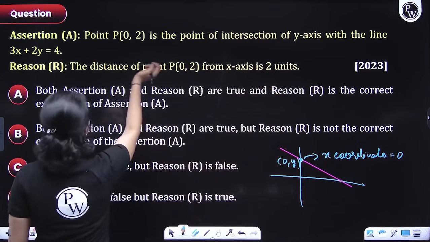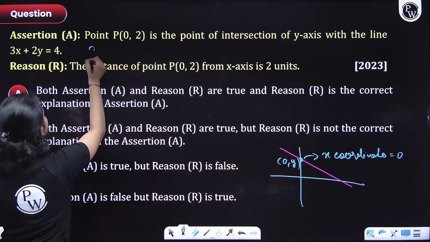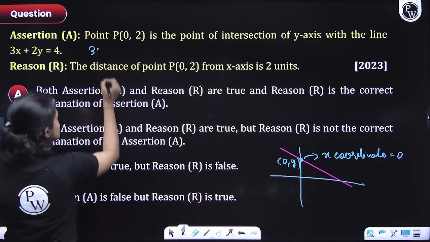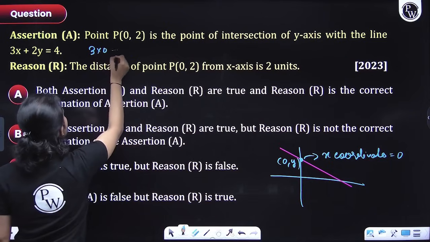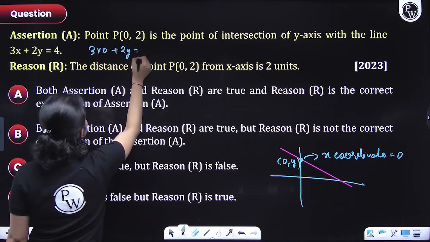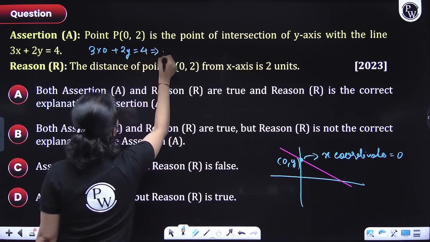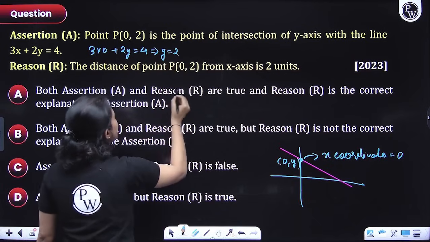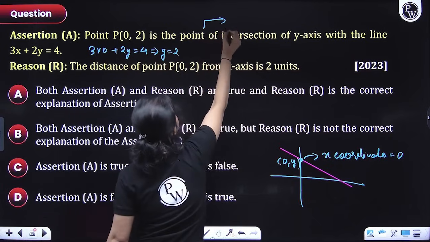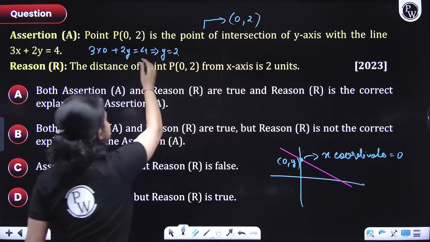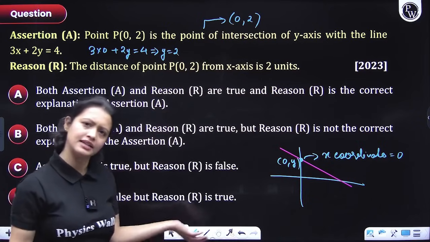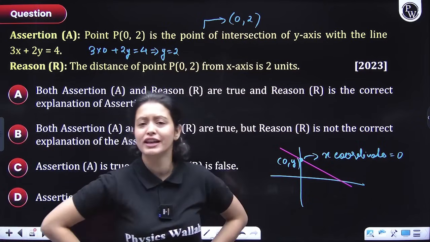So yes, what we'll do, everyone, is in place of x, we'll put 0. So 3 into 0 plus 2y is equal to 4. From here, we get the value of y is equal to 2. So that tells us that the point of intersection is 0, 2. And they are saying the same thing, that 0, 2 is the point of intersection of the given line with the y-axis.